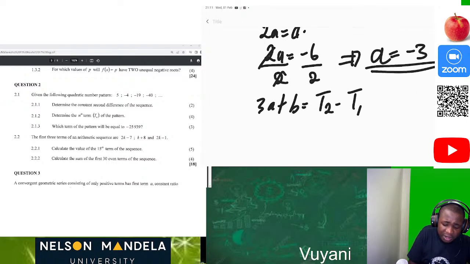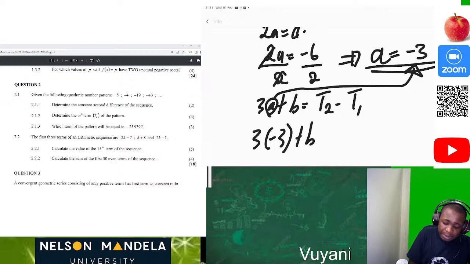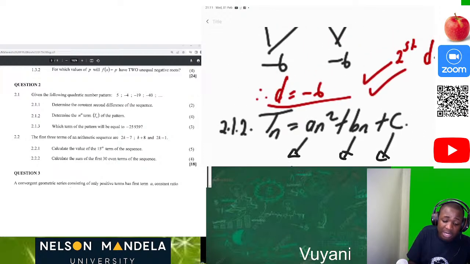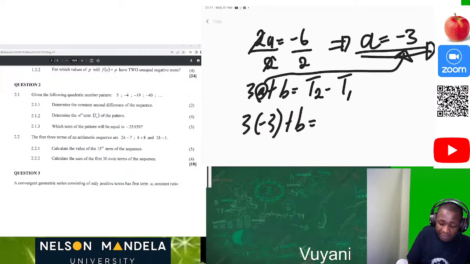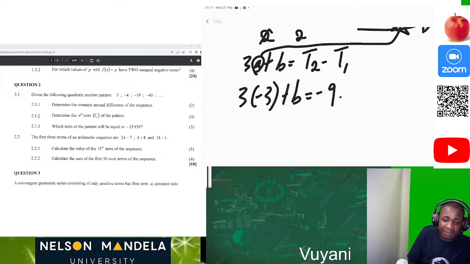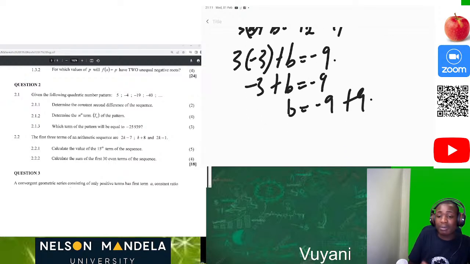Great. Then what is the value of a? The value of a is the value which we have already calculated above. So we're going to have 3 times -3 plus b is equal to t2 minus t1. So t2 minus t1 is giving us -9. Okay. So now we have our -9. So 3 times -3, it's -9, plus b is equal to -9. Then our b is -9 plus 9, because we must make b the subject of the formula. The -9 plus 9, then we get 0. Then our value for b is 0.